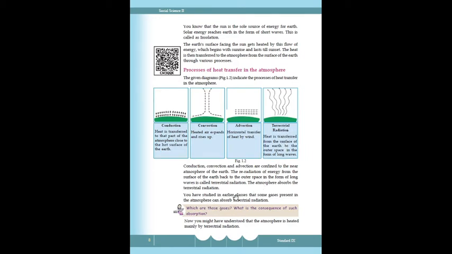You had studied in previous classes that different gases present in the atmosphere can absorb terrestrial radiation. What are the gases? You have heard about greenhouse gases, carbon dioxide, methane; these types of gases absorb terrestrial radiation. You might have understood that the atmosphere is heated mainly by terrestrial radiation.